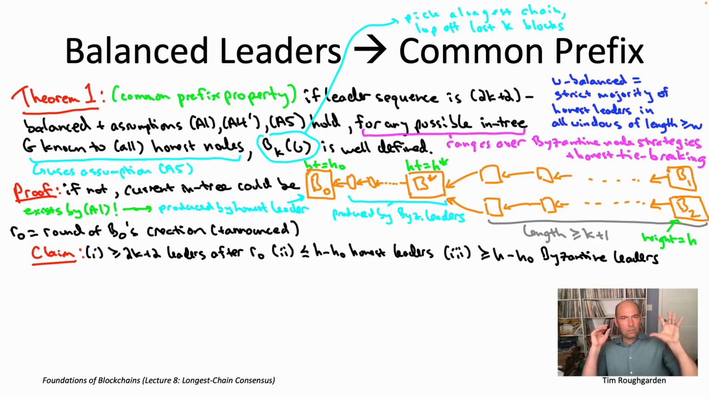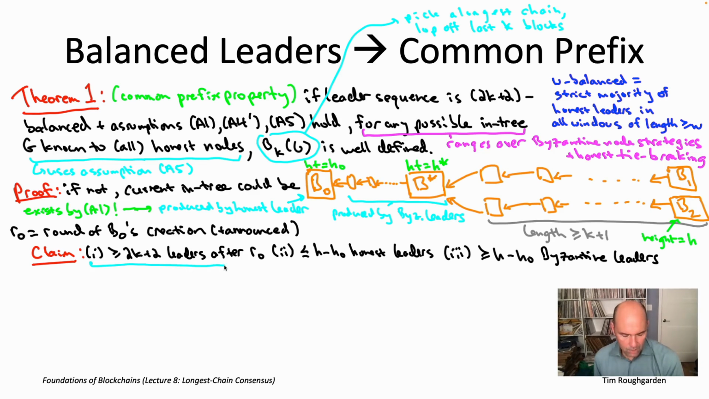And the thing I want you to notice is that if we can prove all three parts of the claim, we are done with the proof of the theorem. Because if all of 1, 2, and 3 hold, then there is a window of length at least 2k plus 2 that is at least 50% Byzantine nodes. And that is exactly what it means to violate the balancedness condition. So at this point, you can forget about the statement of the theorem, and we can just focus on the statement of the claim and the three parts of it that we need to show.